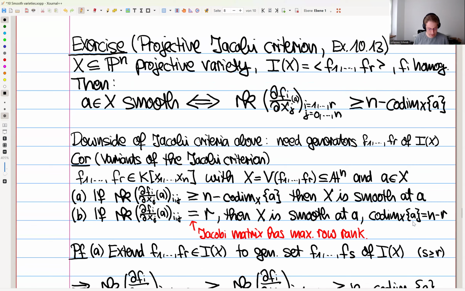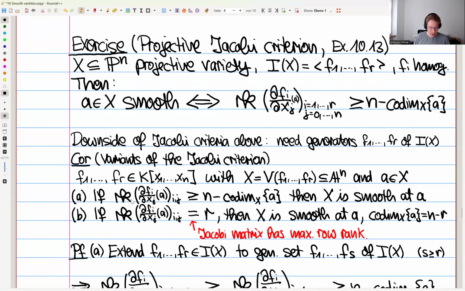This is the following variant of the criterion. Let's say F1 up to Fr are some polynomials, and you just look at the solution set. So X is the vanishing locus of those, and A is a point. Then the statement says, if the rank of the matrix obtained by these partial derivatives is at least n minus this codimension, then X is smooth at A. So here the only difference to what we had before is that now we don't assume that F1 up to Fr generate the ideal of X. We just assume that they cut out X in some way. Still, it says if you have this inequality, then X is smooth at A.